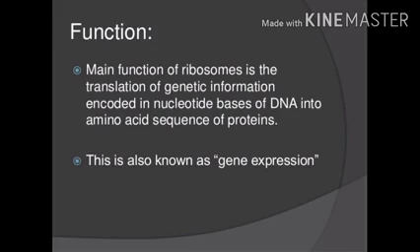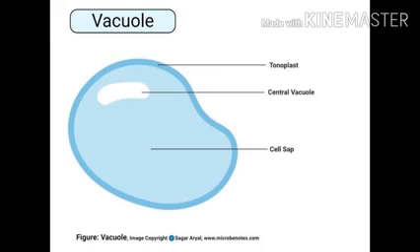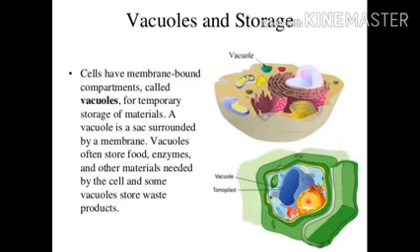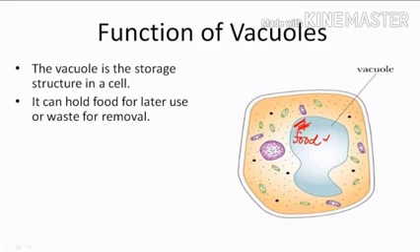Now let us move to the next organelle, that is the vacuole, which is exceptionally found in plant cells, but sometimes it is also seen in animal cells. The vacuole is in the central hollow region, which contains a fluid known as the cell sap. Though they are membrane bounded areas, they store temporary materials in them, and it often stores food, enzymes and other materials needed by the cells. Some even store waste products. It can hold water for later use.